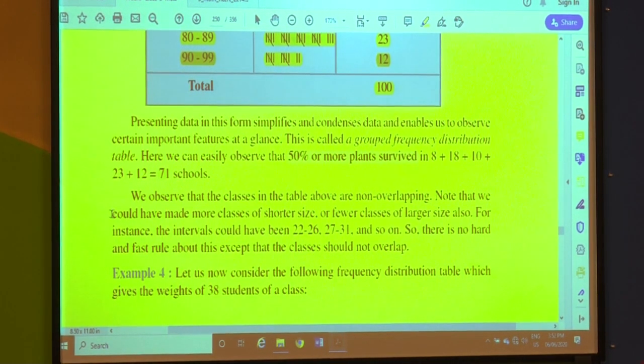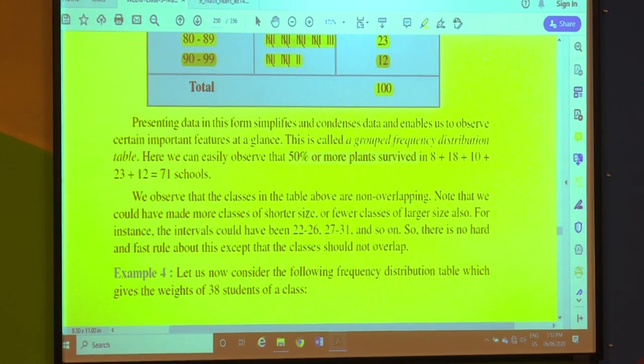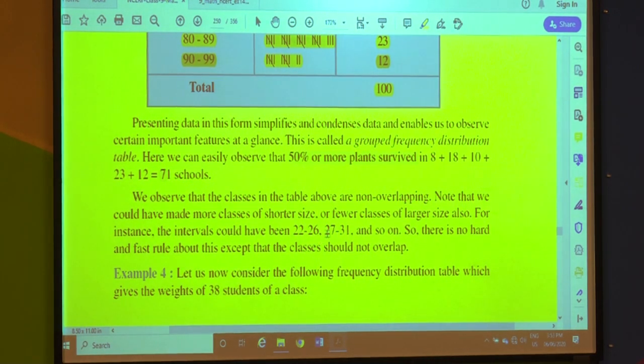Note that we could have made more classes of shorter size or fewer classes of larger size. Any possibility is possible. For example, the intervals could have been 20 to 26, 27 to 31 and so on. So there is no hard and fast rule about this except that classes should not overlap.